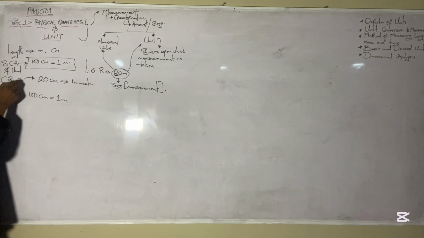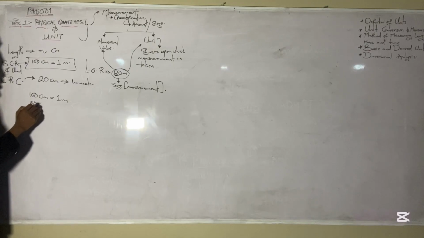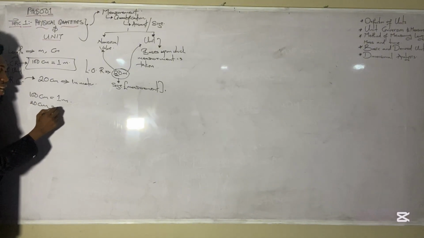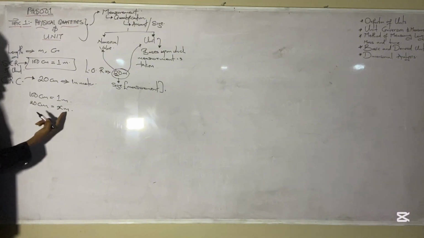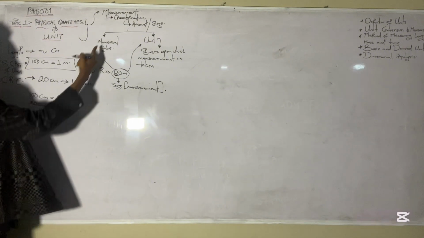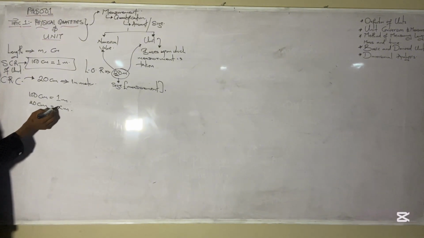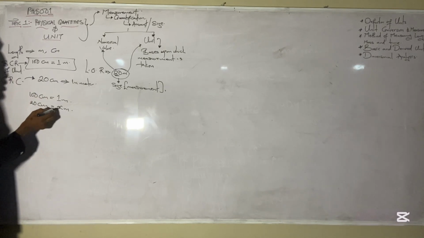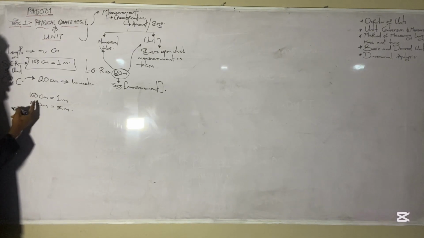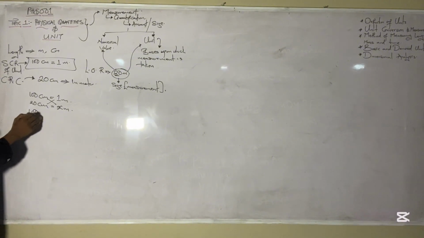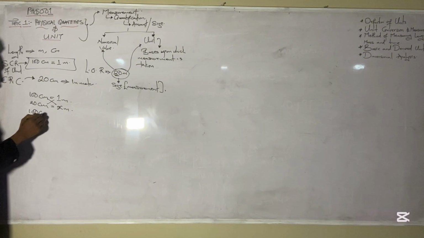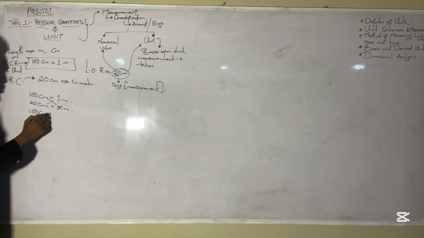Then you state the CRC, which is 20 centimeters is therefore equal to an unknown number of meters, we can represent as X meters. Now we have the units there, but the numerical value is unknown, because we want to know what the numerical value should be when representing the units in meters. So what do you do now? You do your basic mathematics where you cross multiply, and then you have 100 centimeters and X meters.